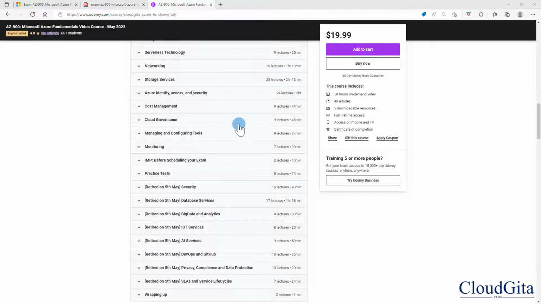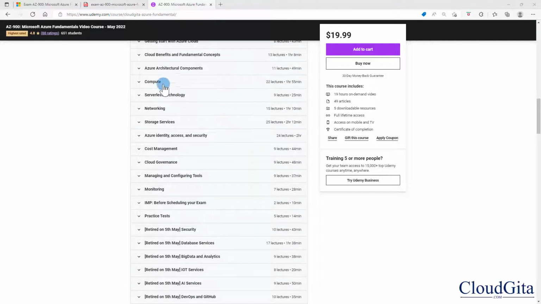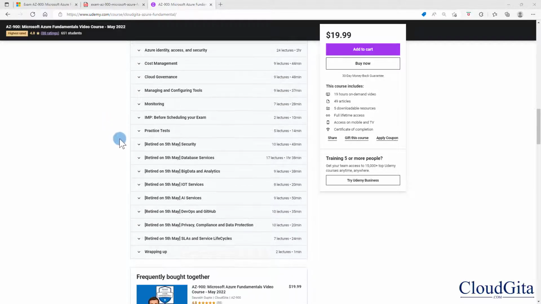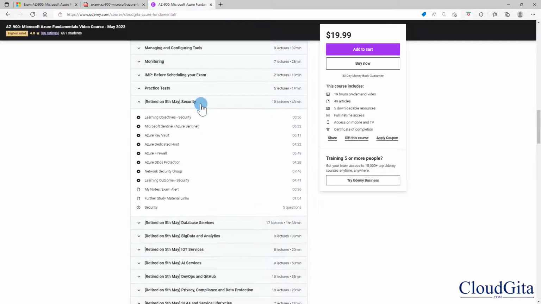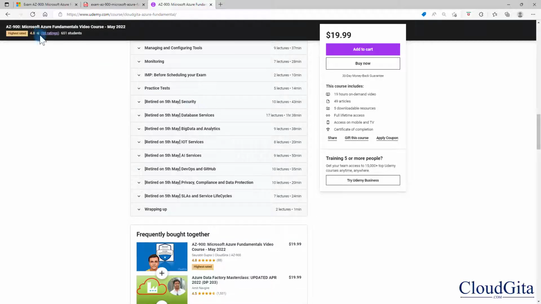At the same time, Microsoft has added many new topics on the compute section, networking section, storage section, and identity service section. Now, Microsoft has removed some of the advanced topics from security like firewall, DDoS protection and all, which makes sense because this is the fundamental exam and you don't need to know those advanced topics.